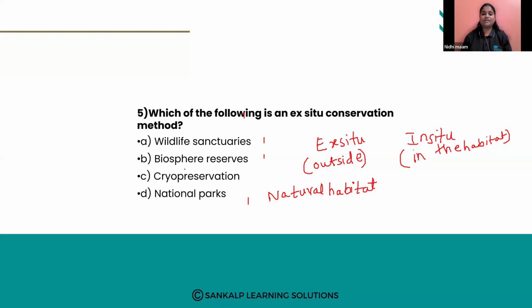What do you mean by cryopreservation? It is nothing but preserving a specimen in liquid nitrogen, at around minus 198 degrees Celsius. So it is called cryopreservation, which is not a natural habitat.